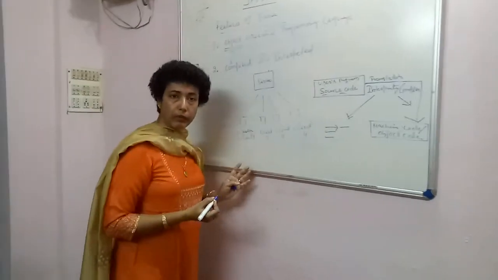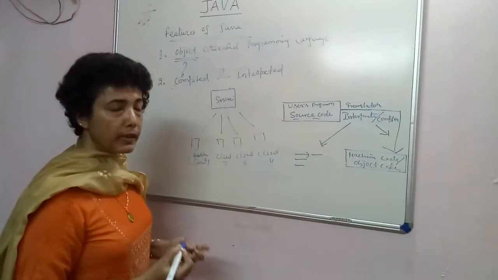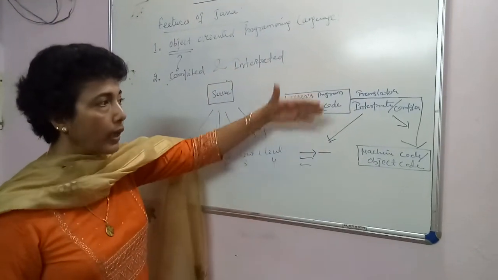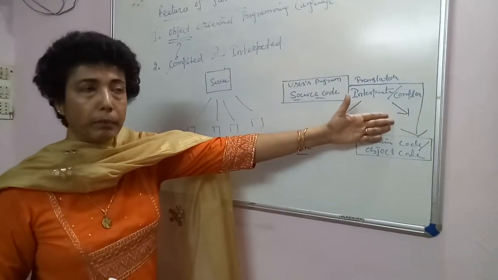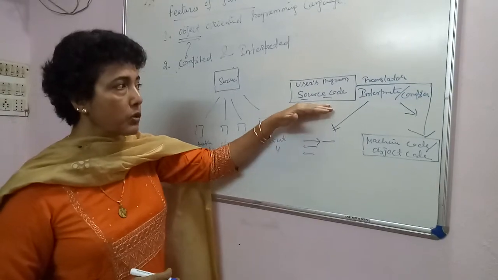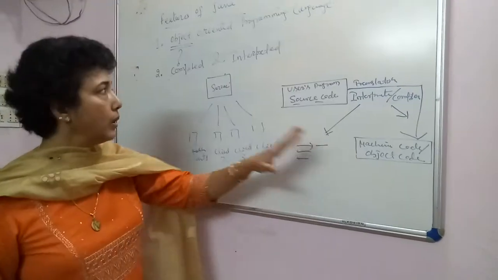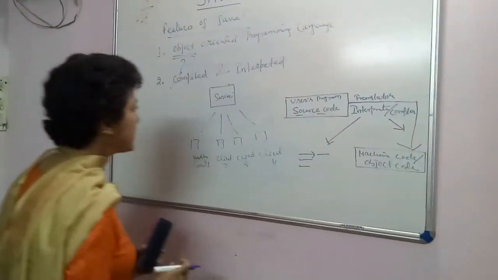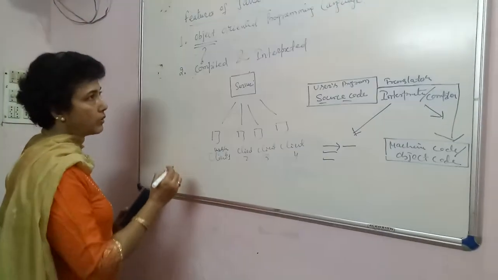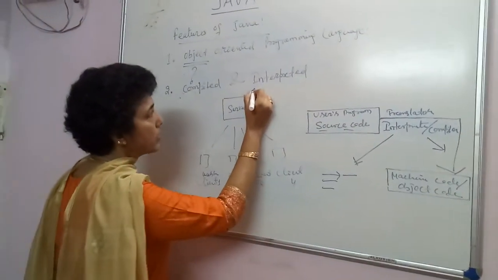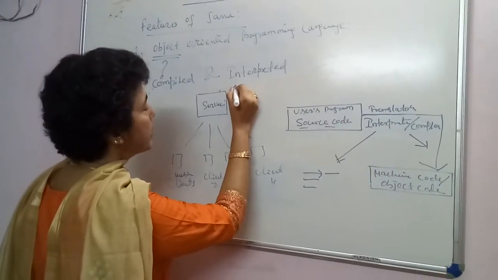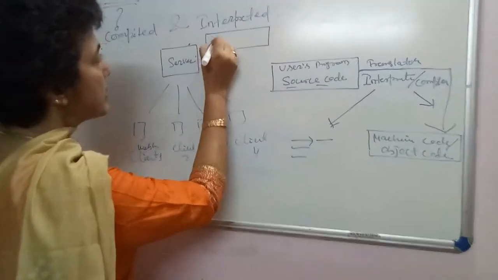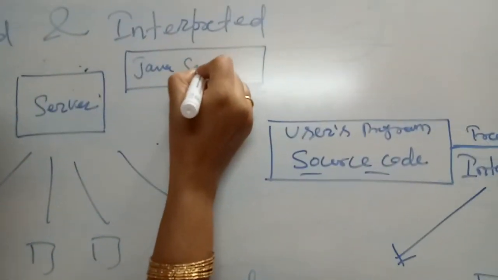Now coming back to our discussion, we have seen that other than Java, every other language is either interpreted or compiled to get converted from source code to object code, but Java is both compiled and interpreted. So first of all, let me draw the structure of the execution of the Java program. Let us imagine this is the Java source code.